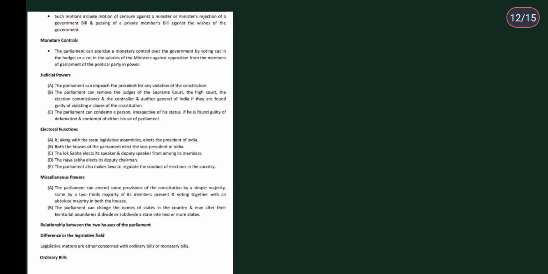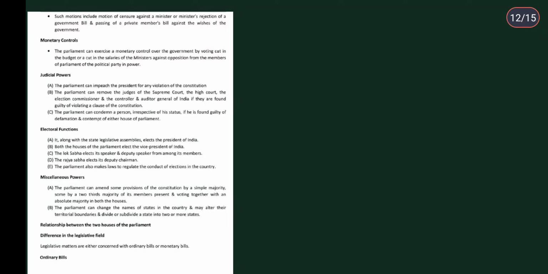Then monetary controls: the parliament can exercise monetary control over the government by voting a cut in the budget or a cut in the salaries of the ministers, because we know that the salaries are going to be given to the ministers by the parliament only. It is on the parliament how much they want to give.